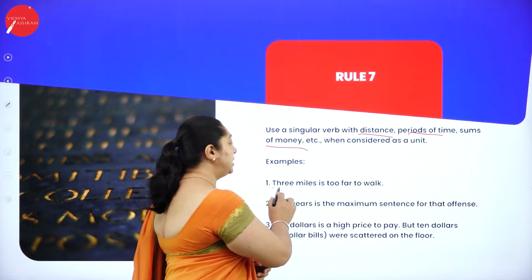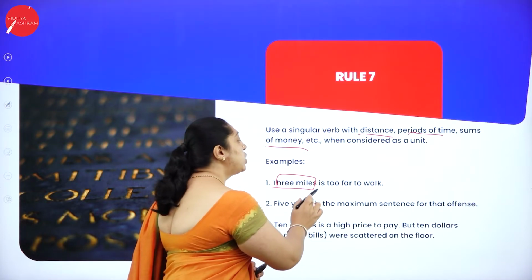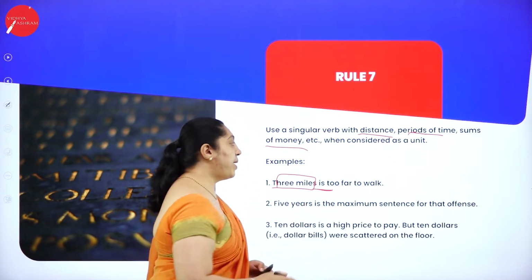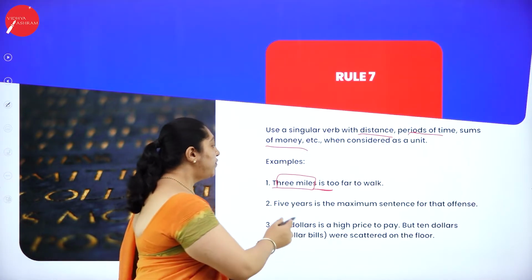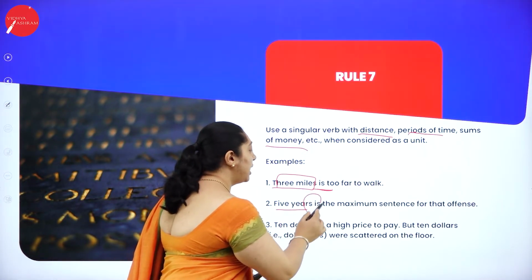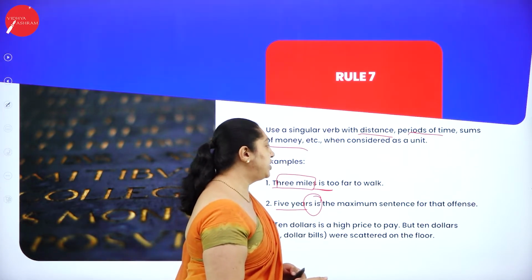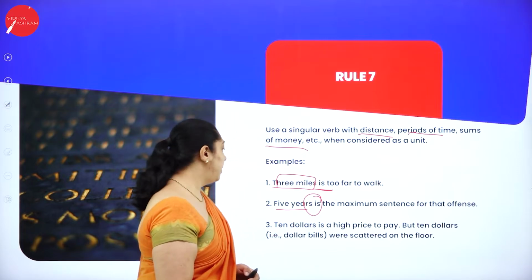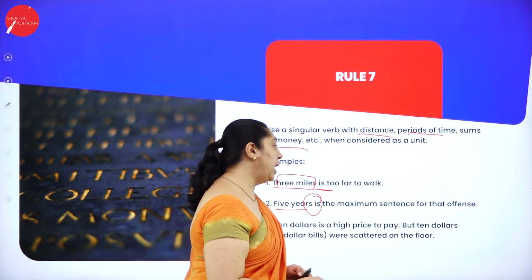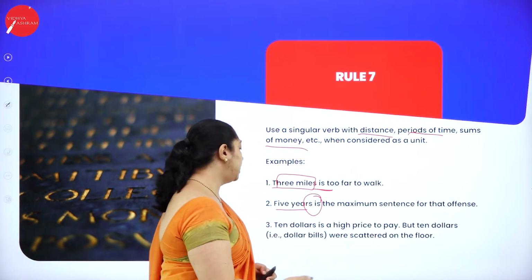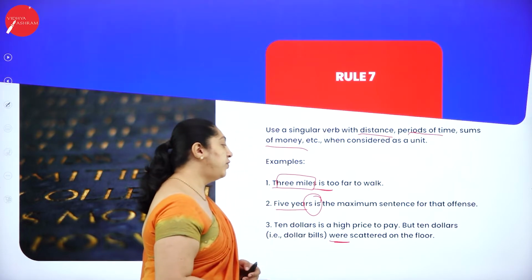So 3 miles is considered as singular, not plural, so "is" is used. 5 years is, again singular, the maximum sentence for that offense. $10 is a high price to pay, but $10 bills were scattered on the floor.